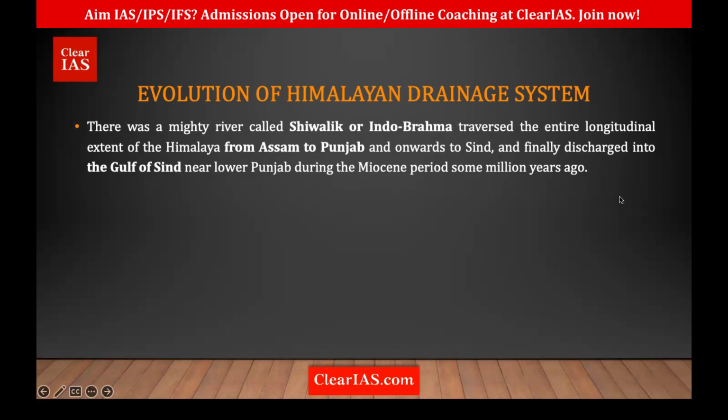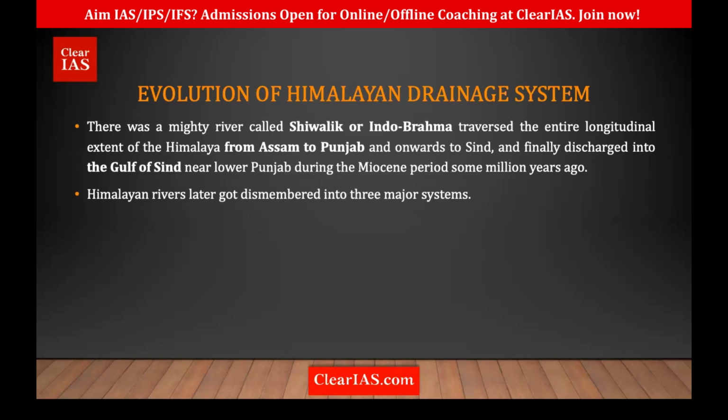Then, during the Miocene period, what happened? The Shivalik and the Himalayas started to rise. During that time, the Potwar Plateau or the Delhi Ridge portion got uplifted and this river got divided.